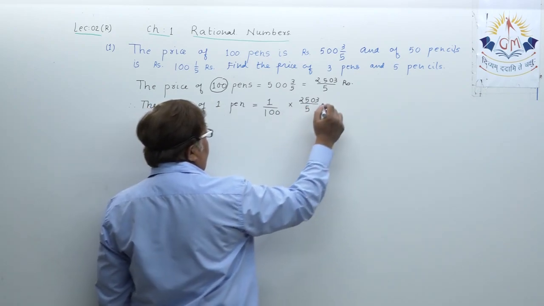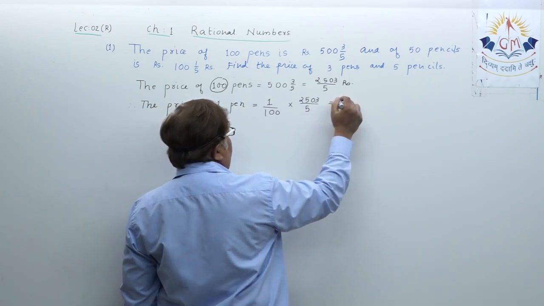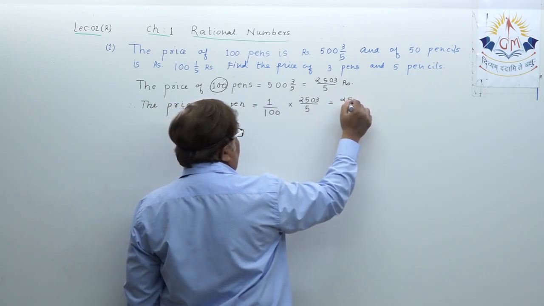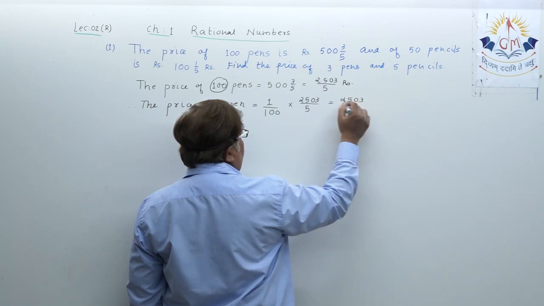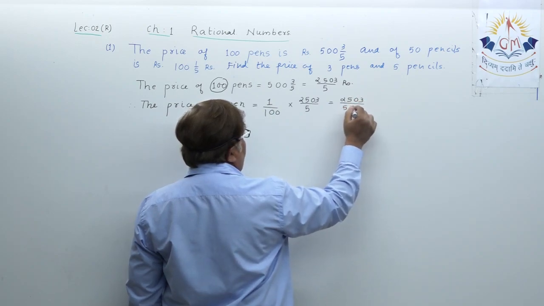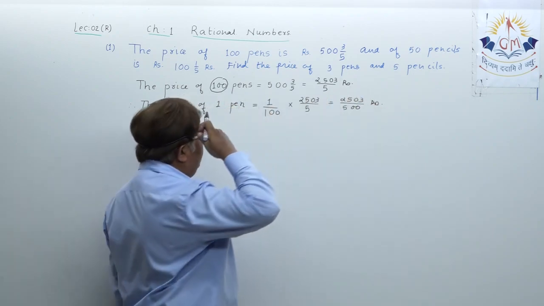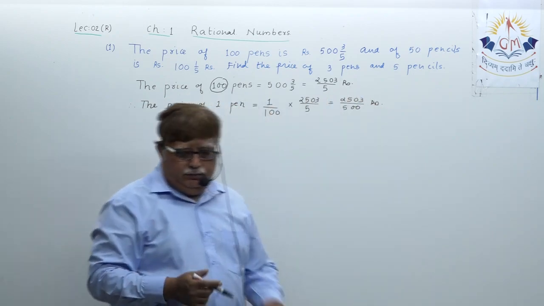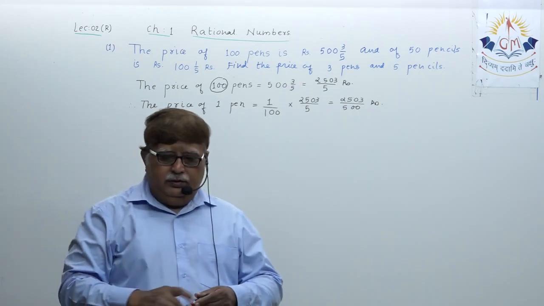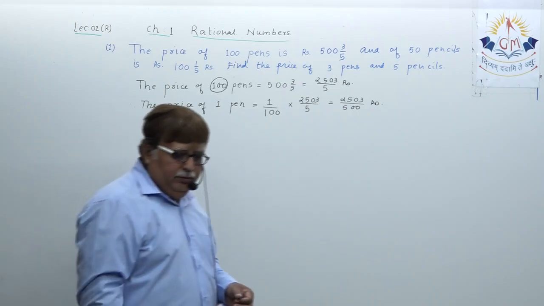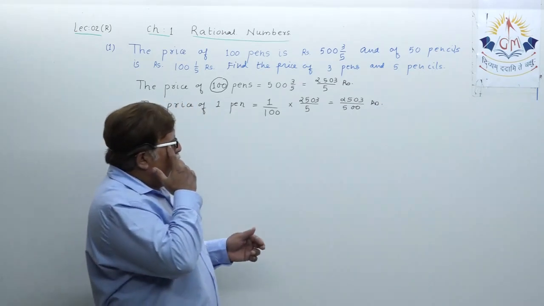Cancellation is not possible. So this is 2503 upon 500 rupees. Please note down what we have done, because in revision you need to make yourself feel very stronger.